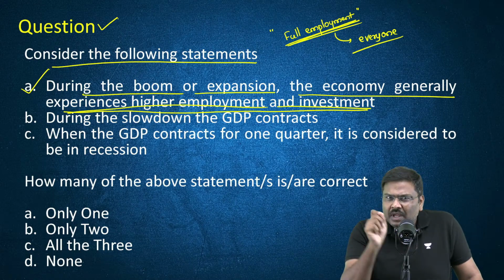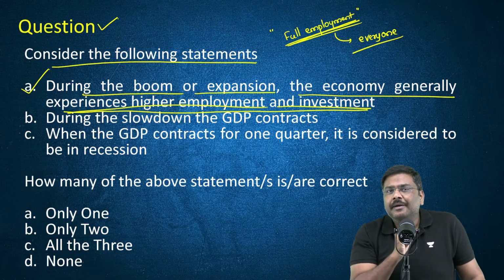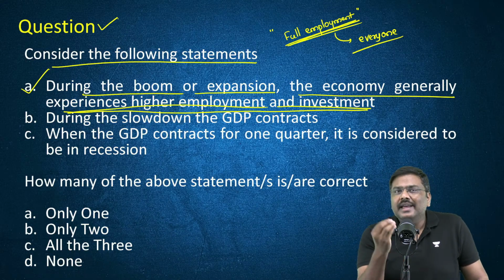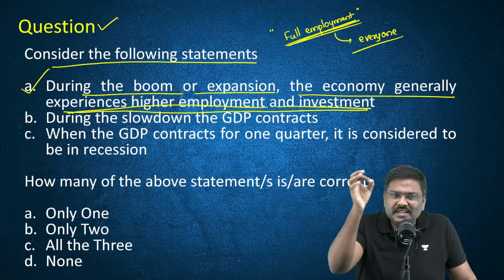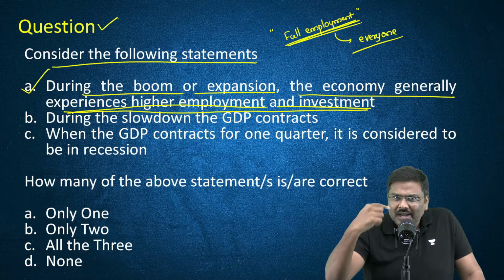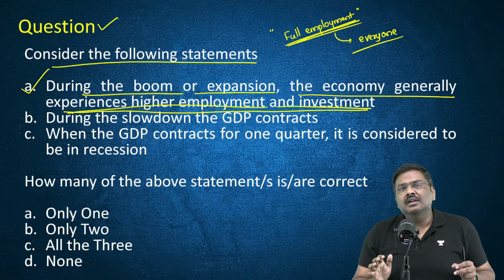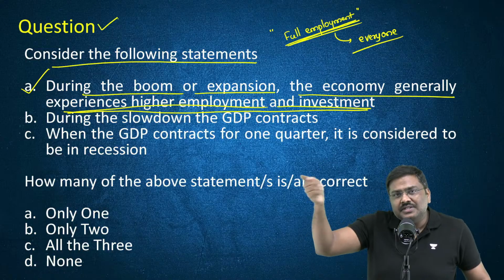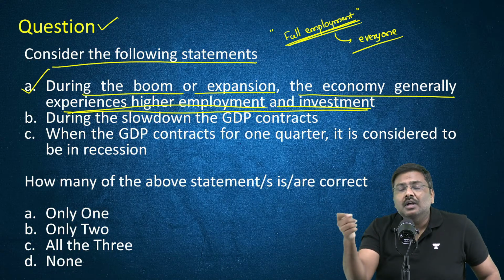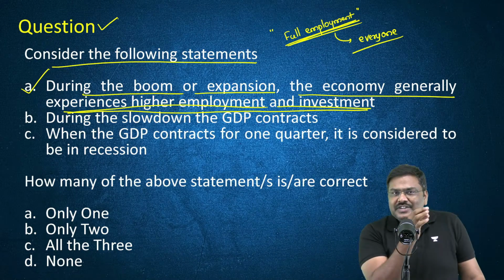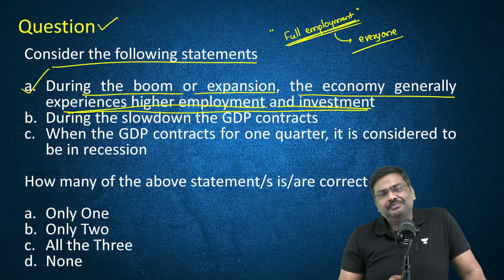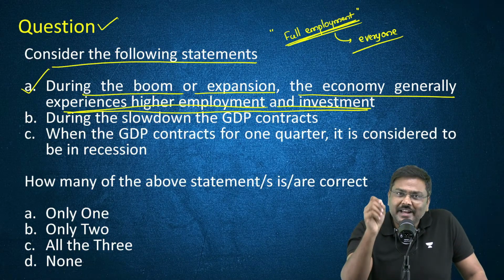Now you tell me, if UPSC twists the statement and says during boom phase or expansion phase there is a likelihood of full employment, is the statement correct? I'm asking all of you now. Let me know. The statement reads: during the boom or expansion stage, the economy is going to experience a likelihood of full employment. Is the statement true or false? The statement is correct, by the way. Most of us are saying incorrect. My dear, the statement is correct.